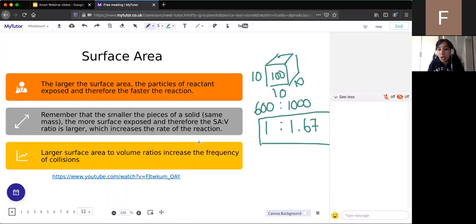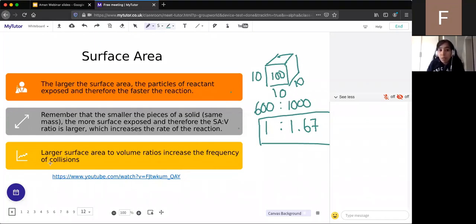So in a large lump, there are fewer particles on the surface, and therefore the frequency of collisions is decreased. Whereas if we convert it to something like a powder or small granules, there will be more reactant particles on the surface, and therefore the frequency of collisions increases. And that's pretty much what the first two points say.